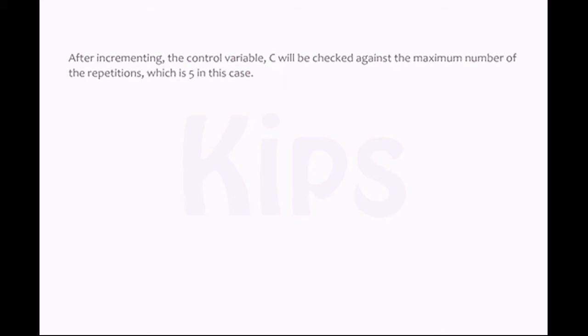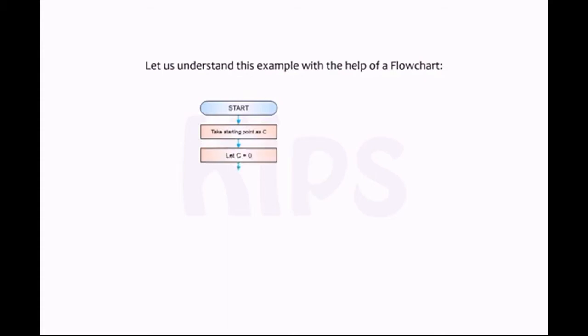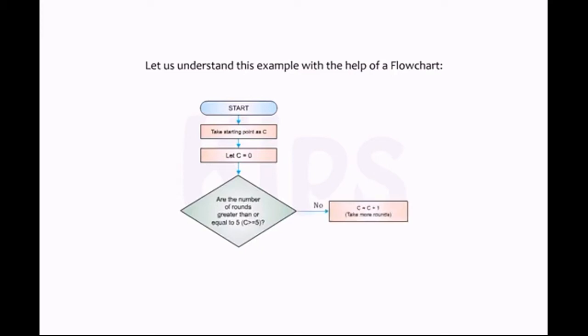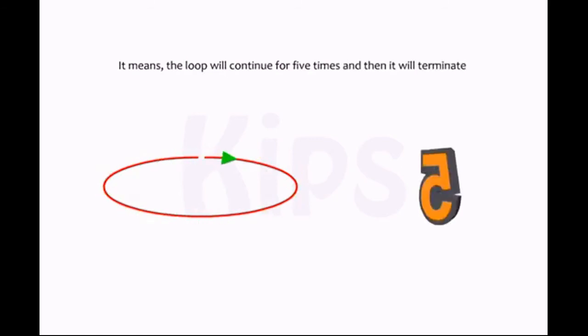Let us understand this example with the help of a flowchart. Start, then go to take starting point as C. Let C equal 0. Are the number of rounds greater than or equal to 5? C is greater than or equal to 5? No. C equals C plus 1. Take more rounds. Yes. Stop. This process will continue until the value of C becomes 5. It means the loop will continue for 5 times and then it will terminate.